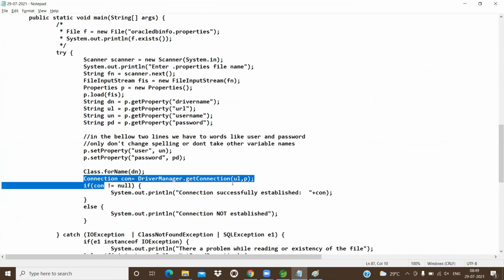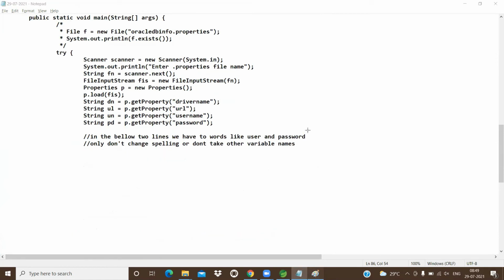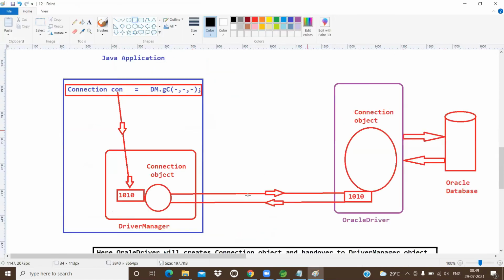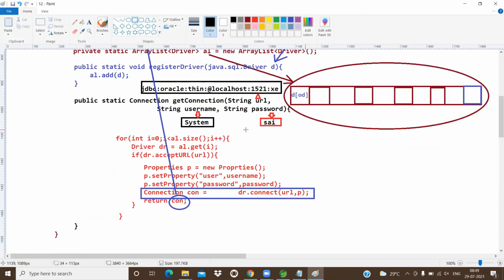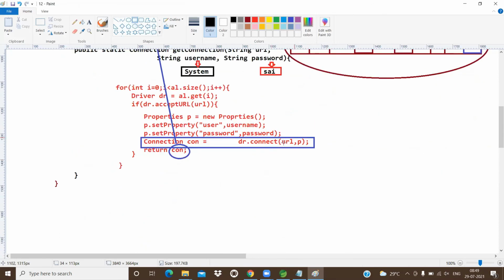This line of code. But what happened internally? This is the highlighted point: driver.connect of URL, p. So even though you are passing three parameters, internally what happened? Two parameters are going on.